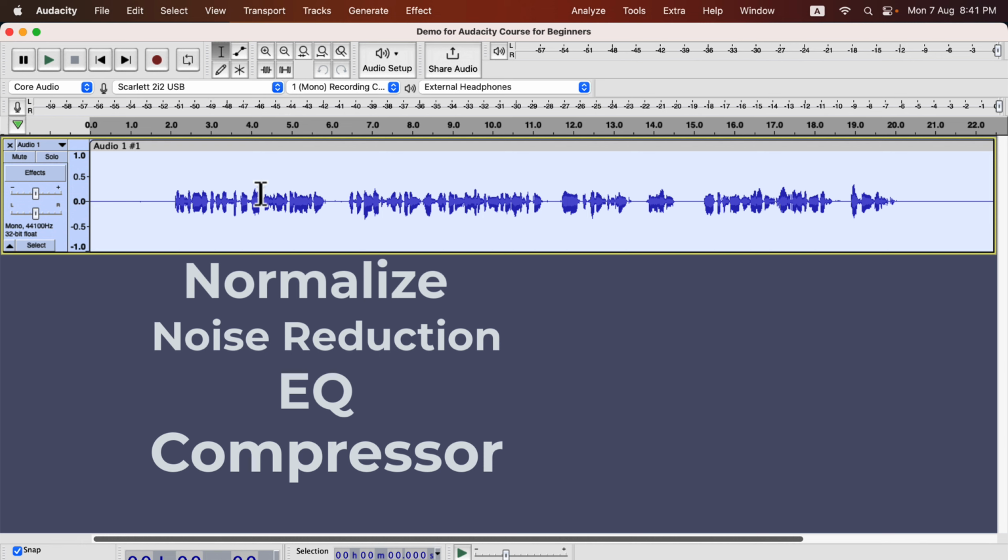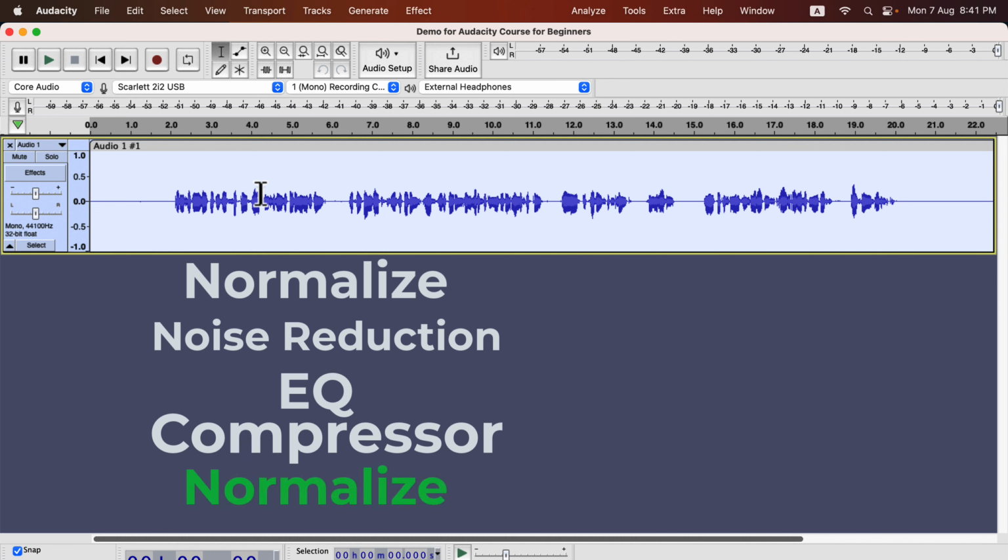From these effects, you can apply normalize in any order. It can be at the top, in the middle, or at the last. In fact, you will need to apply normalize multiple times. At the start to adjust the volume level and at the end to readjust the peak. Normalize is the only effect here that does not alter audio properties in a destructive way. It either increases the volume or decreases the volume.